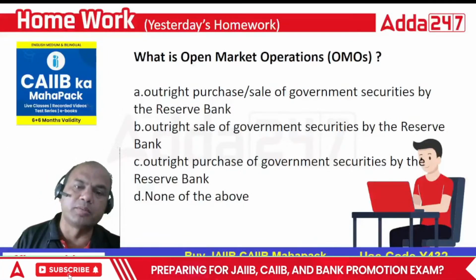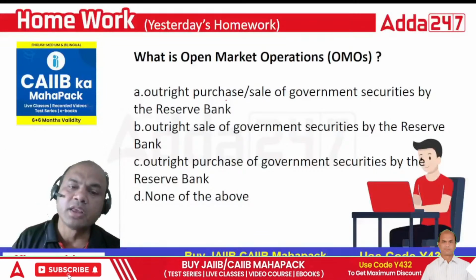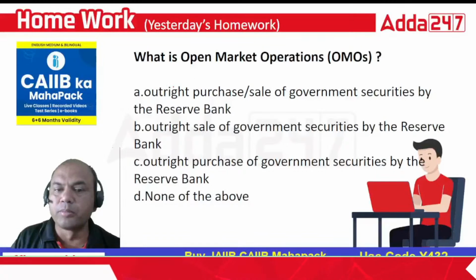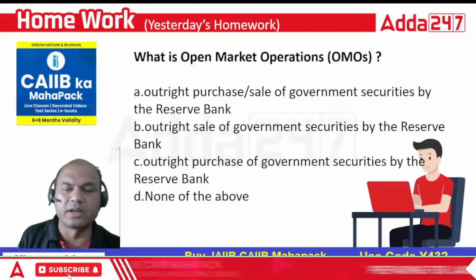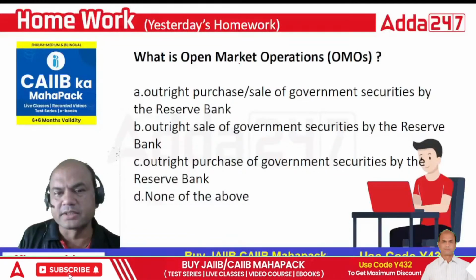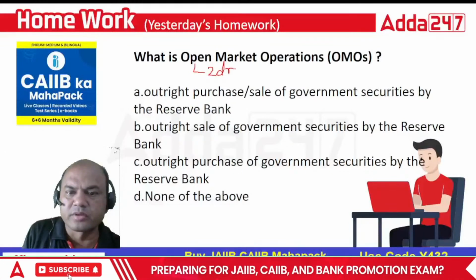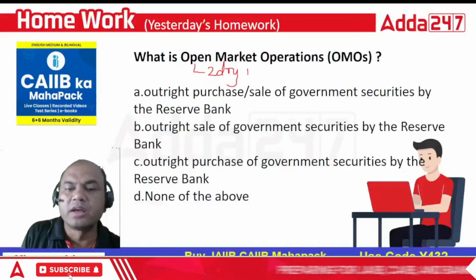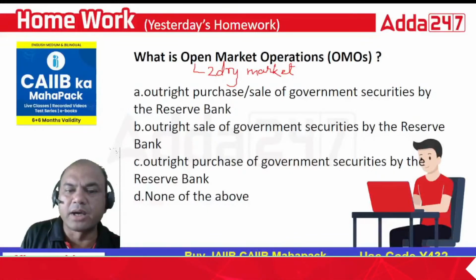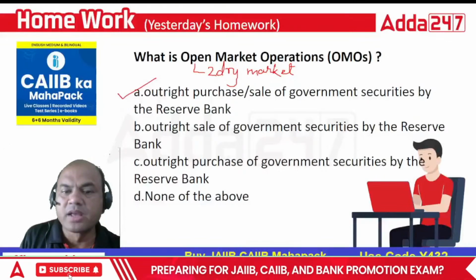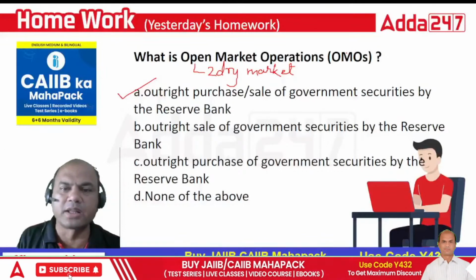Okay, now you can answer me. If you have not answered yesterday, you can answer now also, not an issue. So what is that? OMO, open market operations. Shall I give you some hint about it? See this, OMO is a secondary market operation. Secondary market means what? I buy or sell. I told you the answer only. Buy or sell, A is the answer. Purchase or sale of government securities, both of them are allowed in OMO. I'll give you some details about OMO.